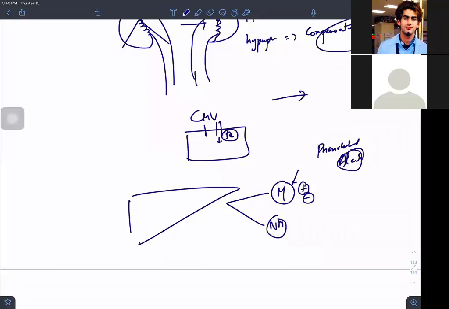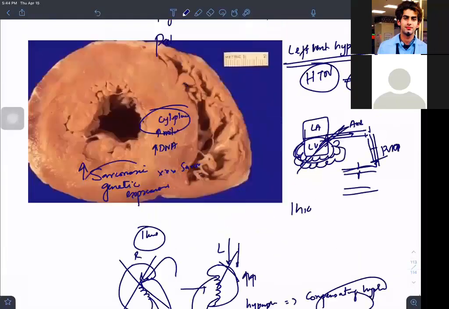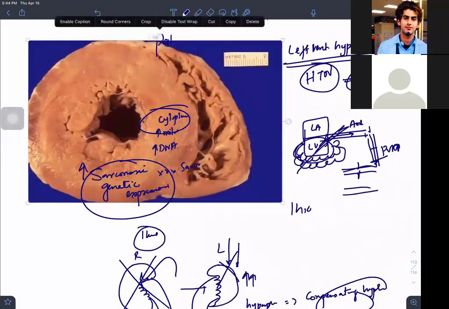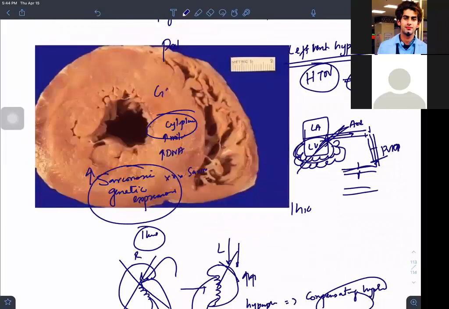Okay. So in hypertrophy also, now you are producing more. I told you sarcomeric genetic expression is increasing. There is also an increase in the growth factors. Remember that. Growth factors will be increasing, which are required for this trophic stimuli to happen. Okay. So these are the concepts you have to remember about hypertrophy. I hope you have understood this.